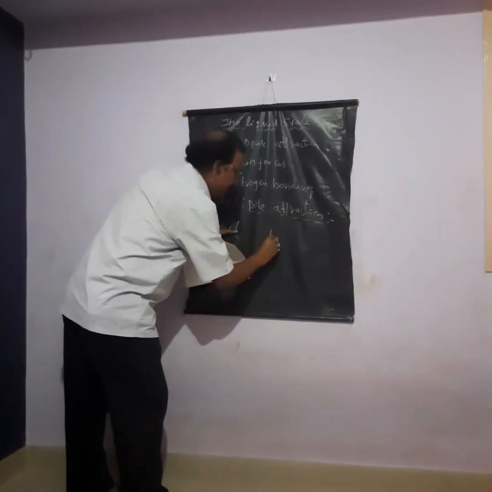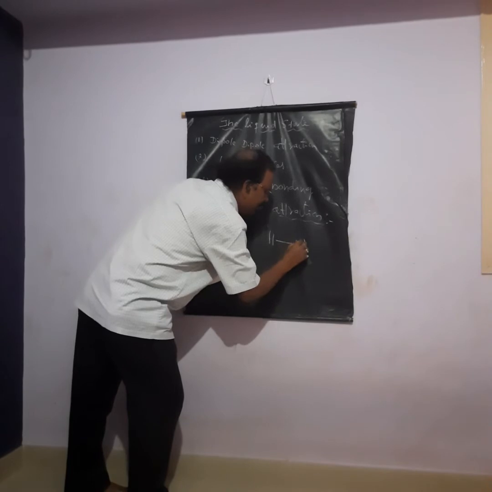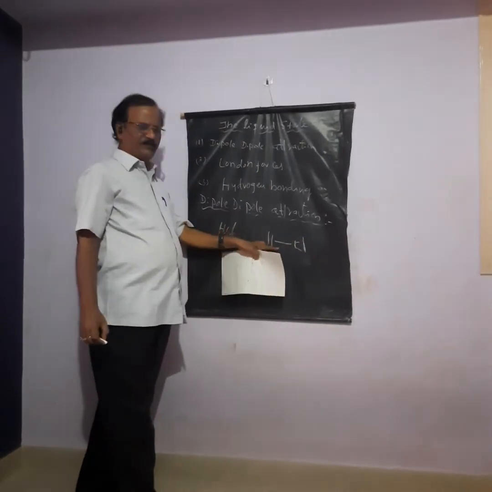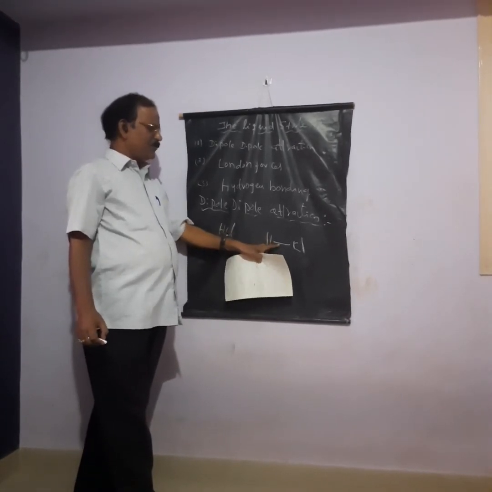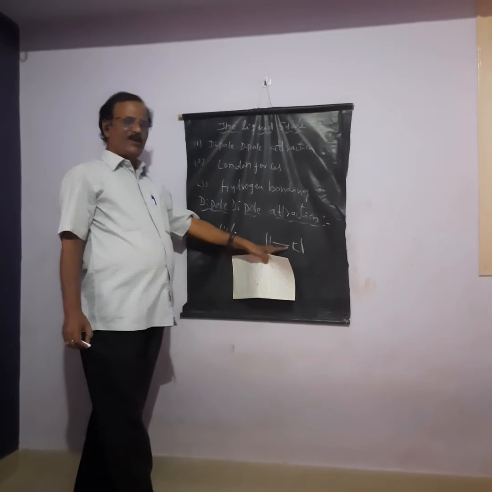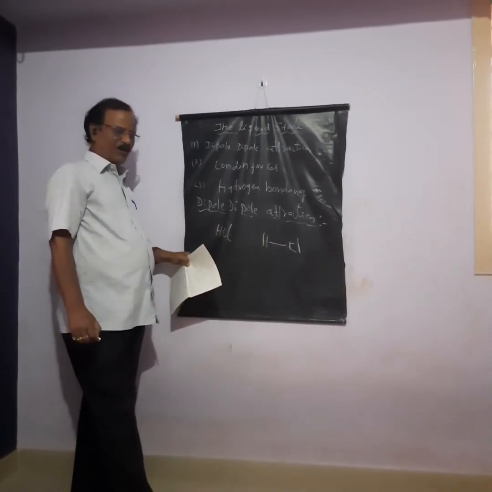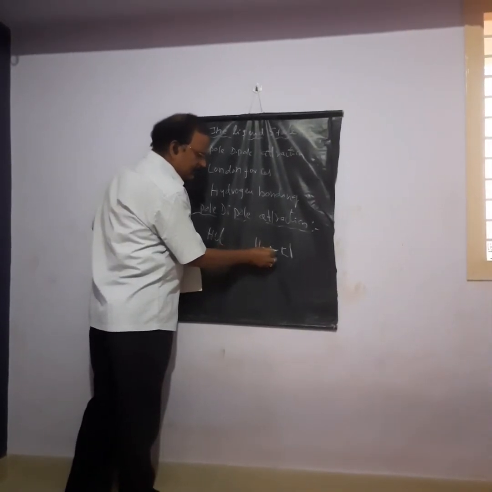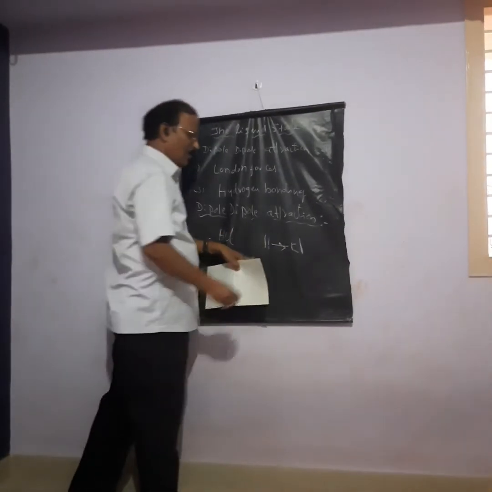Here it is H and here it is Cl. The bond involves two electrons, one electron from the hydrogen nucleus and one electron from the p orbital of the chlorine, thereby forming a covalent bond. The electron field will deflect towards the more electronegative atom, chlorine.